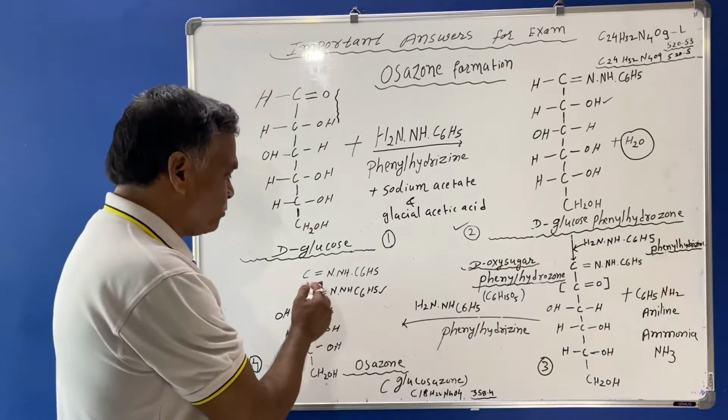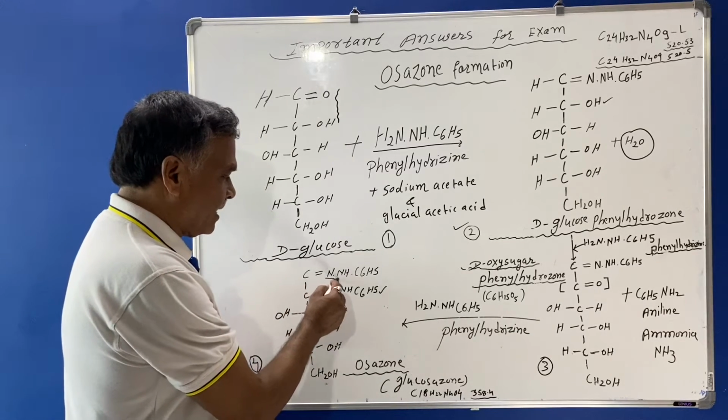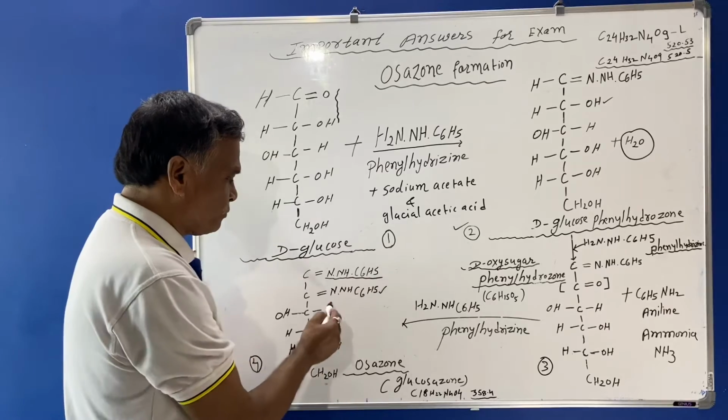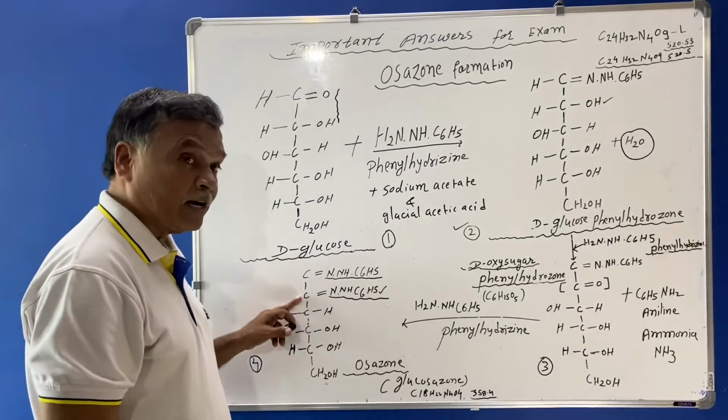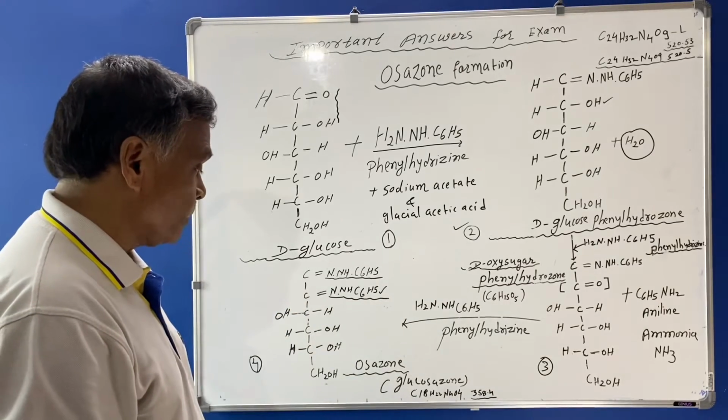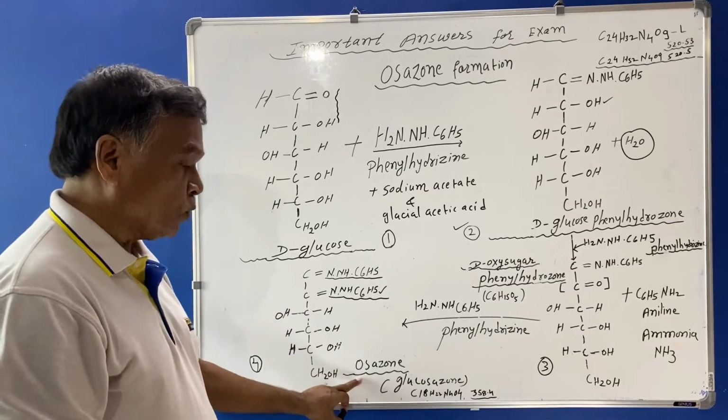There will be replacement by NNHC6H5 and NNHC6H5 at carbon atoms number 1 and 2 of the glucose, and that is the Osazone formation.